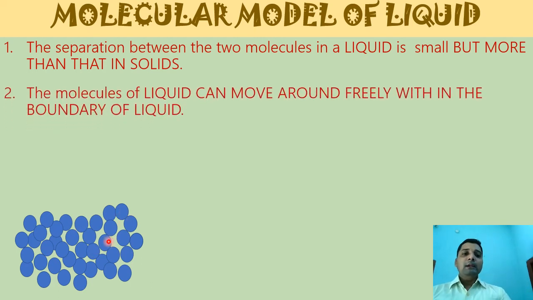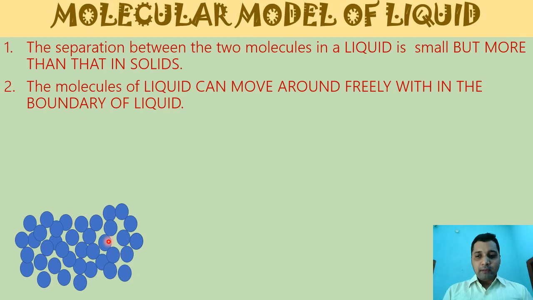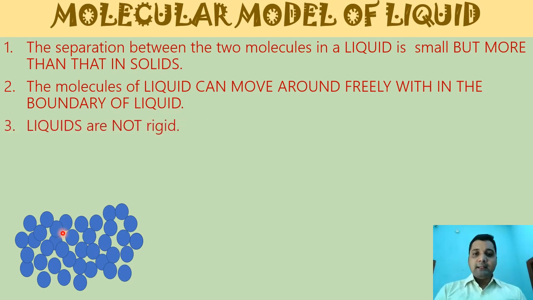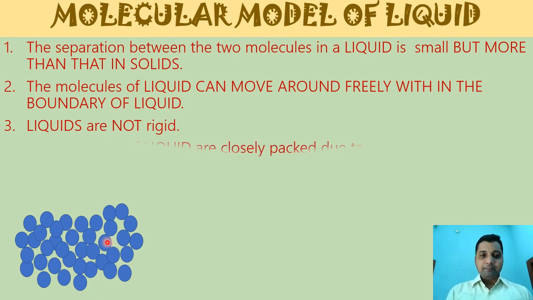These molecules of liquid can move around freely because they have a certain amount of space, within the boundary of that liquid. Because they have less force of attraction, they are not that rigid. They are free to move, they have certain space between them, and they can slide over one another so that they are able to flow from one part to another.